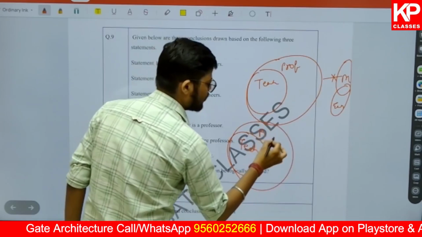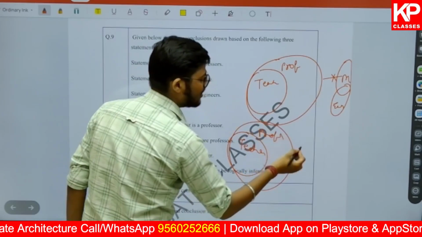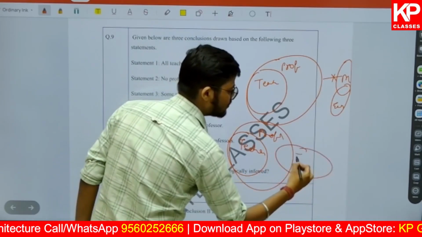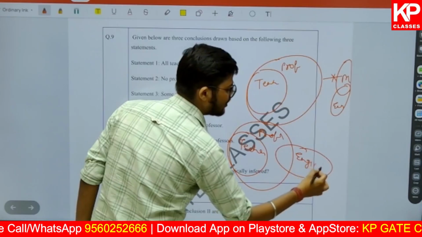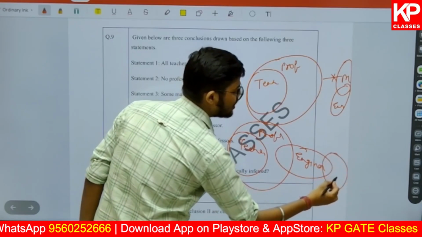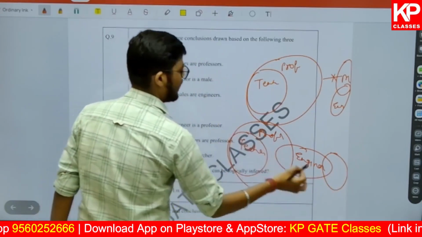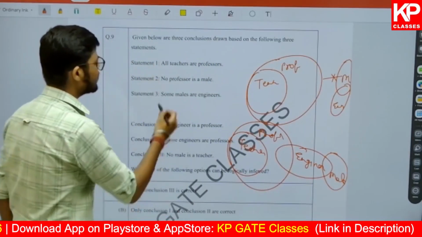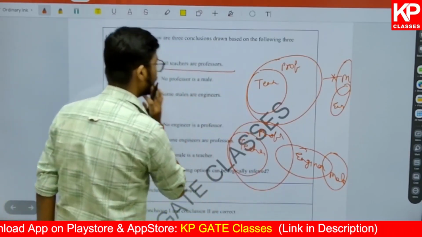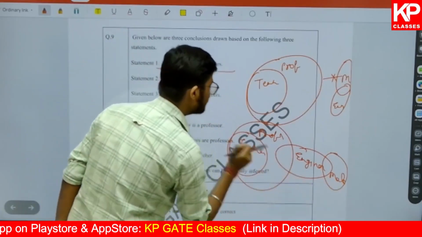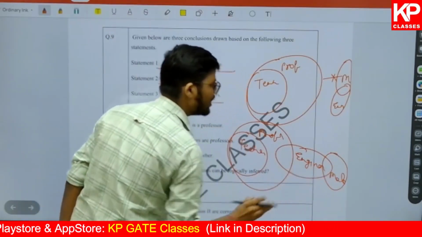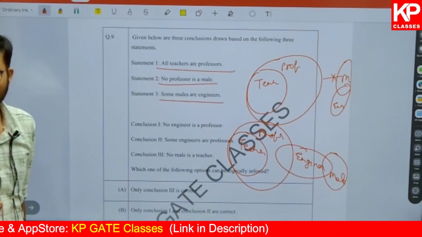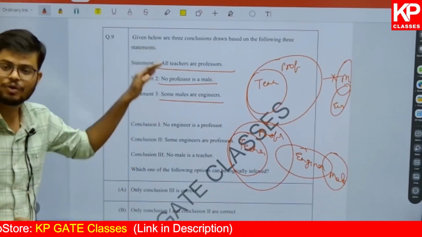Professors. And then after that, if we are going to merge it through the engineer, suppose this is engineer, then engineers are connected with those people, male. Some engineers are male. Try and understand. Is it satisfying all the conditions? All teachers are professors? Yes. No professor is male? Yes. Some males are engineers? Yes. So we have made two Venn diagrams which are satisfying all the conditions.